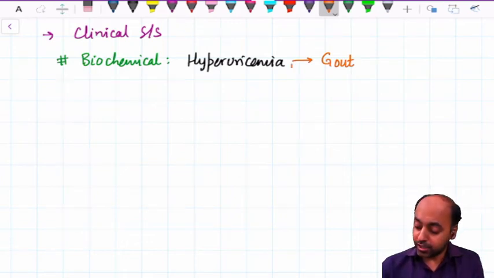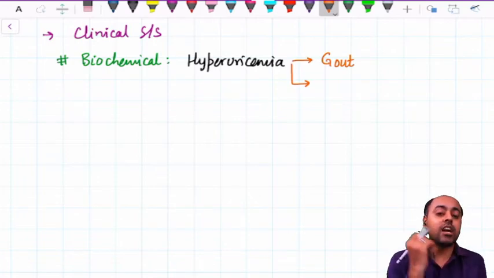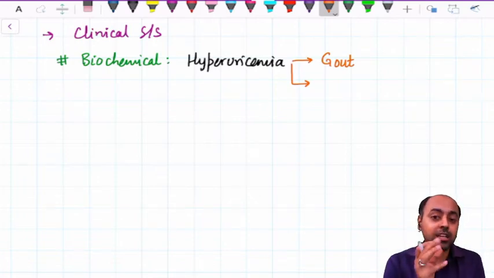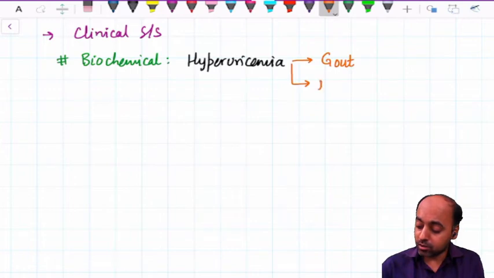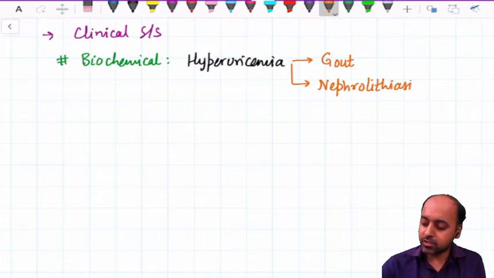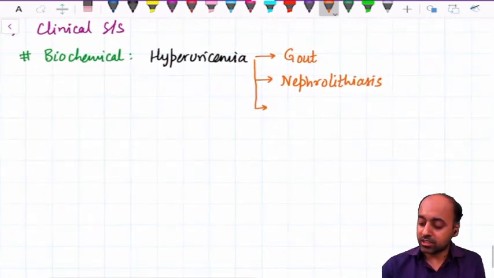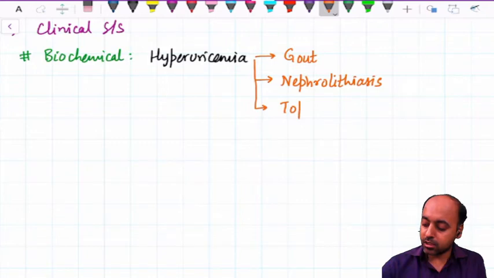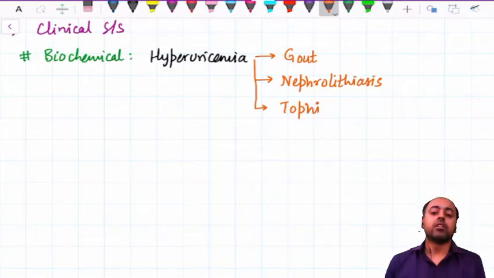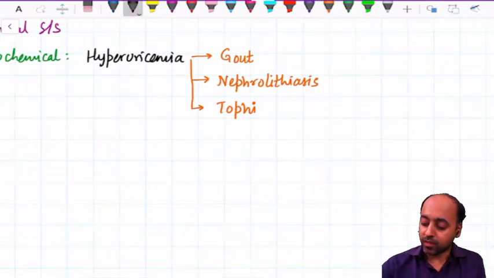If it is of intermediate duration and no treatment has been taken, the uric acid crystals will start precipitating in the renal calyces and cause renal stones, that is nephrolithiasis. And if still untreated, the uric acid crystals will start depositing around the joints, giving rise to structures known as the tophi.